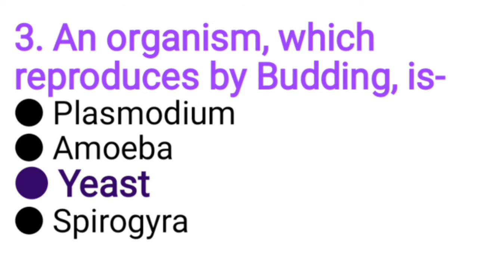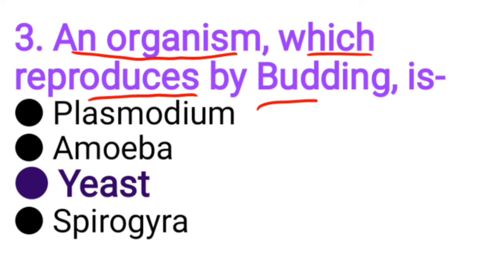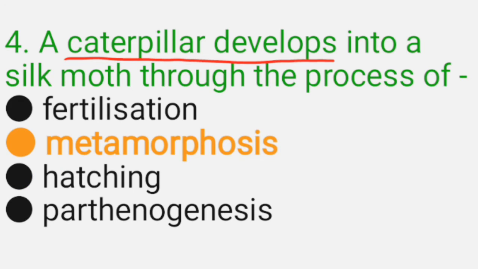Next question, an organism which reproduces by budding is Plasmodium, amoeba, yeast, Spirogyra. The correct option is yeast. A caterpillar develops into a silk moth through the process of fertilization, metamorphosis, hatching, parthenogenesis.